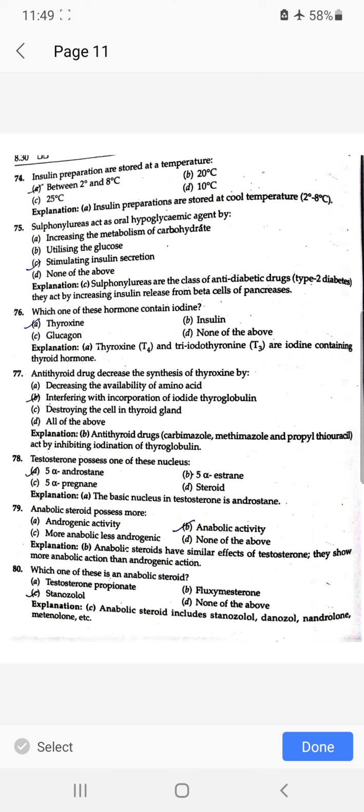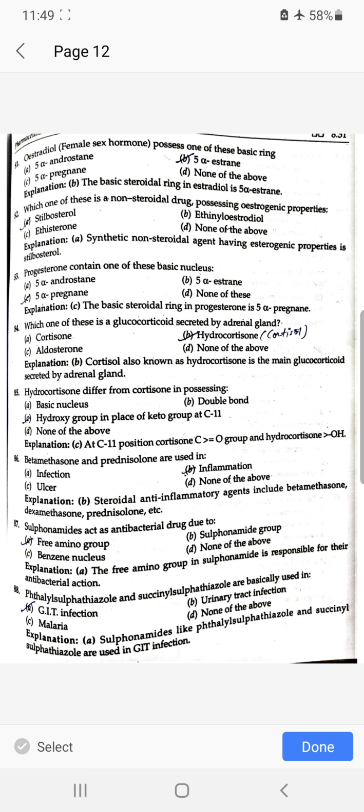Which one of these hormones contains iodine? Thyroxine. Antithyroid drugs decrease the synthesis of thyroxine by interfering with the incorporation of iodide into thyroglobulin. Testosterone possesses one of these nuclei: 5-alpha androstane. Anabolic steroids possess more anabolic activity. Which one of these is an anabolic steroid? Stanozolol. Estradiol possesses one of these basic rings: 5-alpha estrane.